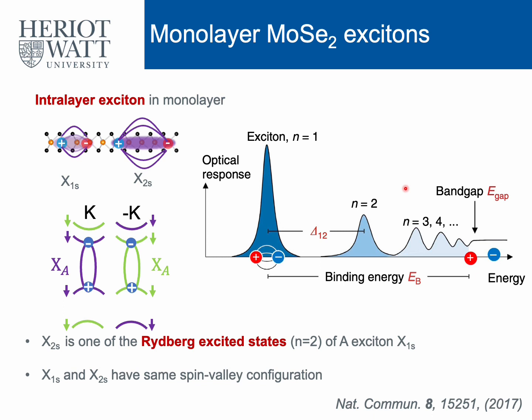So here we study the MoSe2 system. Let's look at the exciton in monolayer MoSe2 first. Here for the intralayer exciton in monolayer, we have the ground state A1s as well as the excited state A2s, which is the Rydberg excited state of A1s. They are separated in energy because of the inverse n-squared law based on the hydrogen atom model, as well as the different effective dielectric environment compared to the intralayer A1s exciton. And both XA1s and XA2s have the same spin-valley configuration, denoted as XA here.